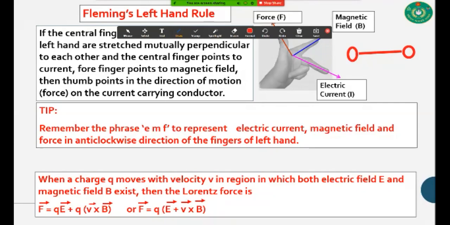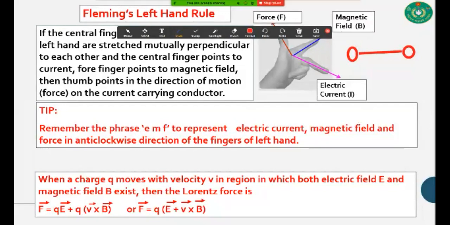Now I am going to discuss electromagnetic force. When a charge Q moves with a velocity v in a region in which both electric field E and magnetic field B exist, then the Lorentz force acts.